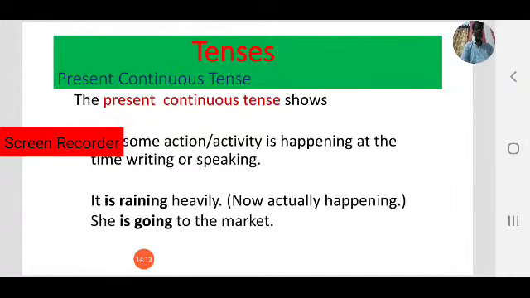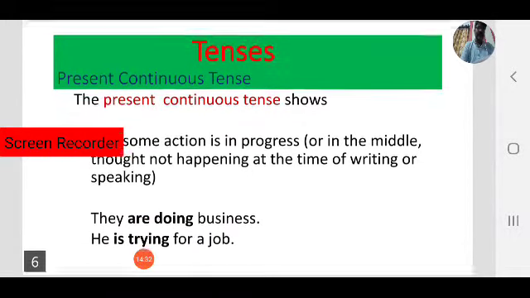She is going to the market. Right now she is going to the market. She is on the way. So to describe an action or activity that is happening at the time of writing or speaking, we use present continuous tense.